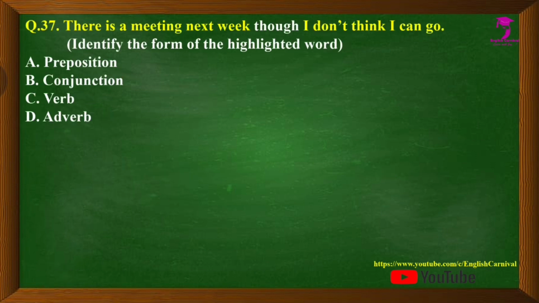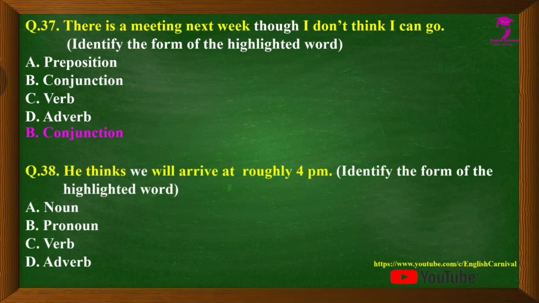Question number 37, we have: There is a meeting next week, though I don't think I can go. Identify the form of the highlighted word, and the word is though. Options are A, preposition, B, conjunction, C, verb, and D, adverb. The correct answer is B, that is conjunction.